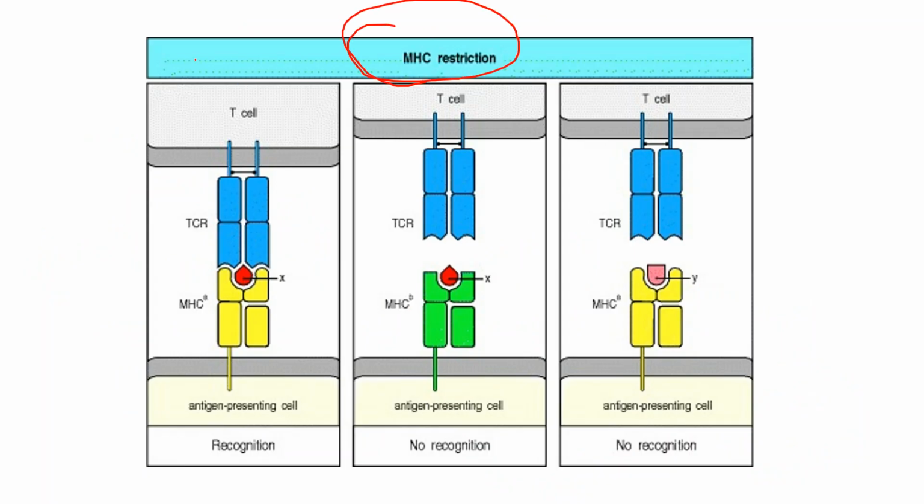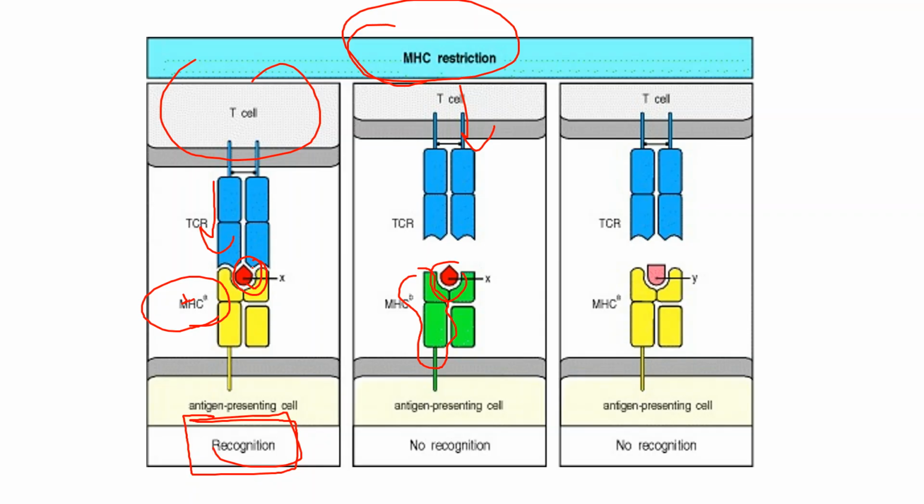So here we can see what MHC restriction is. This is the T cell, and these are the TCR receptors. When it binds with the specific peptide and the correct MHC interaction, then only will it be able to recognize the antigen. Here, this is MHC1. But when these TCR receptors bind with the wrong MHC, even though this is the X peptide, which is specific to it, it will not be able to recognize, because here the MHC is different, right?